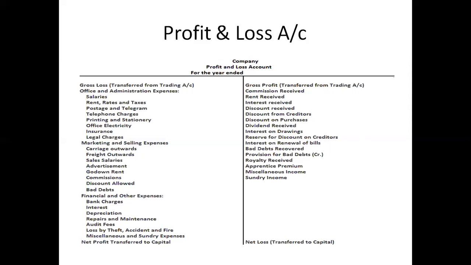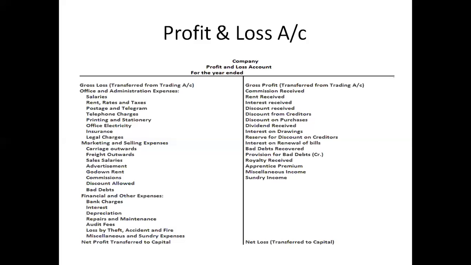Since you basically know that the concept of business today is that a person and his business are separate entities, the person who has drawn a certain amount from the company has to pay interest on those drawings made from his own company. And reserve or discount for risk, discount on creditors. If we have decided to provide discount to creditors and we have created a reserve, then you can deduct that amount in that reserve from here.